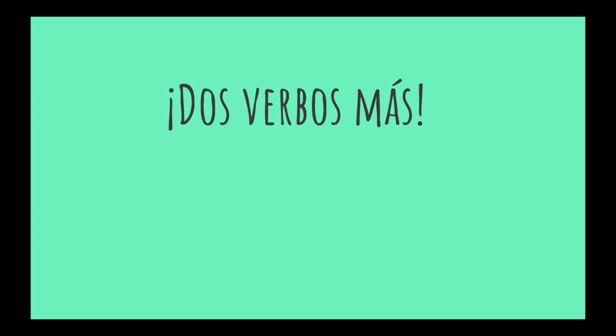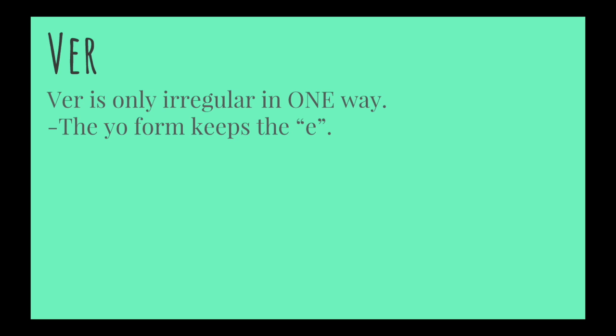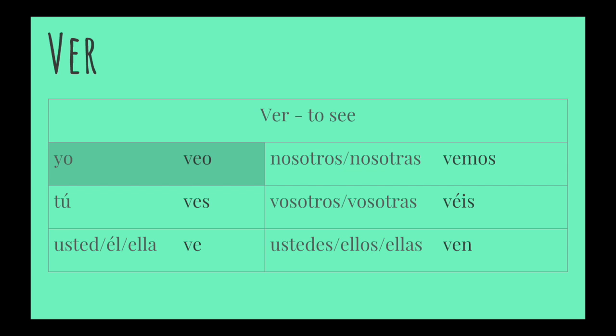Todavía hay 2 verbos más que necesitas aprender. El primer verbo es el verbo ver, which means to see. Ver is only irregular in one way. It keeps the E in the yo form. So it's not vo, where you dropped the ER, it's veo. You keep that E. All the other forms are regular though.